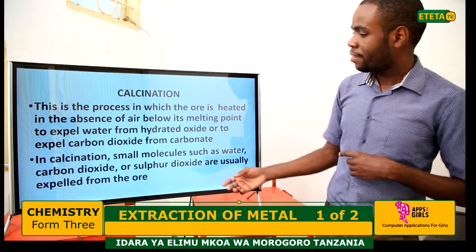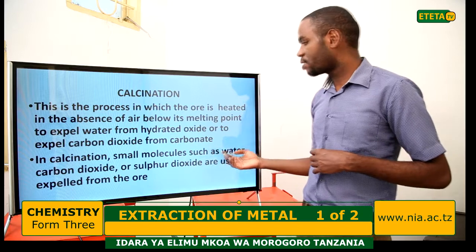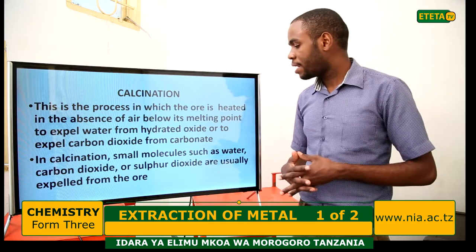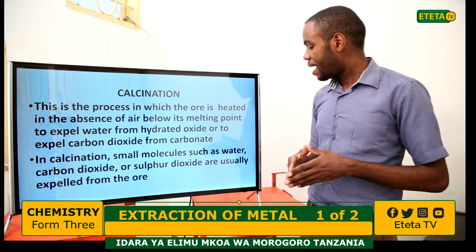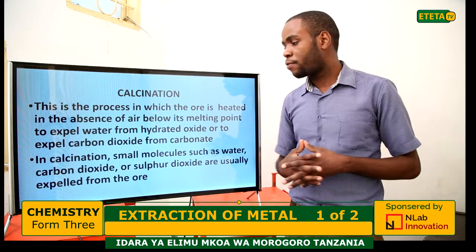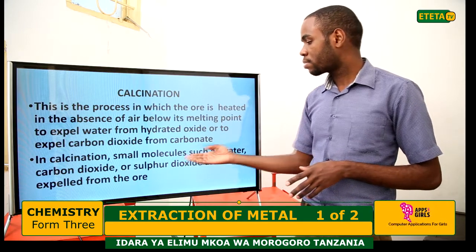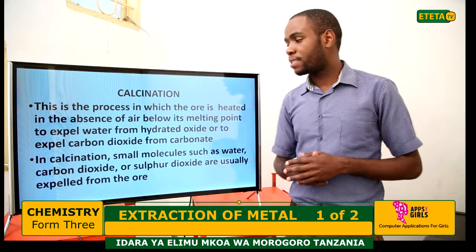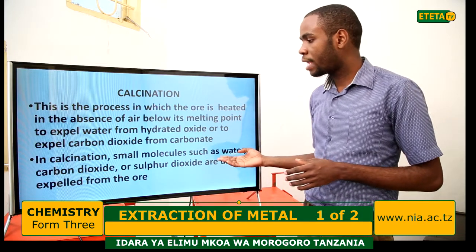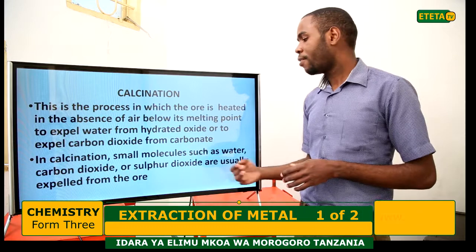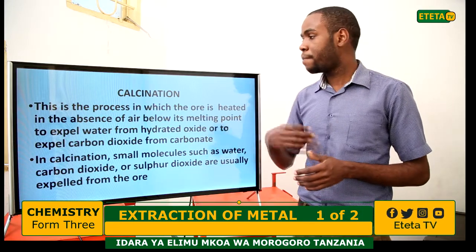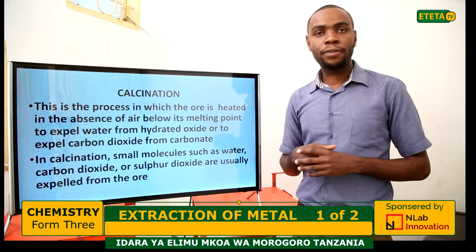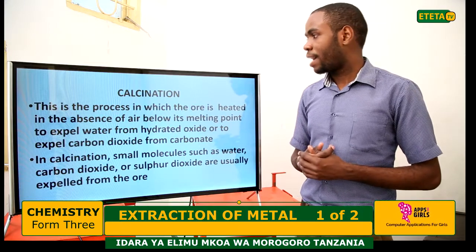In calcination, small molecules such as water, carbon dioxide, and sulfur dioxide are usually expelled from the ore. It depends on the kind of ore which you calcinate.